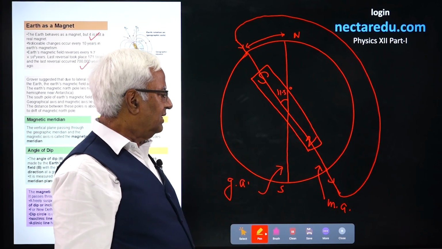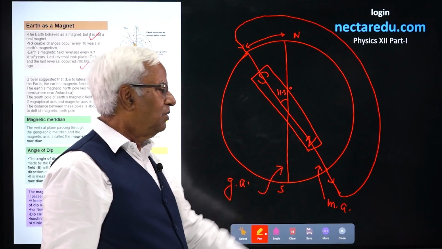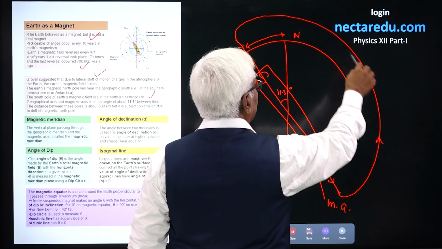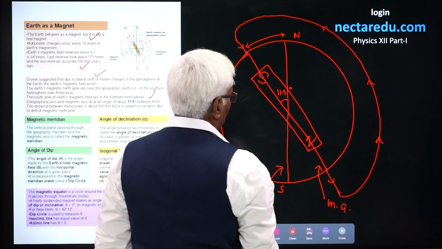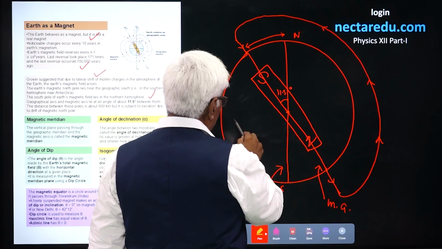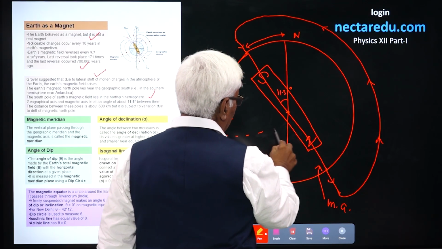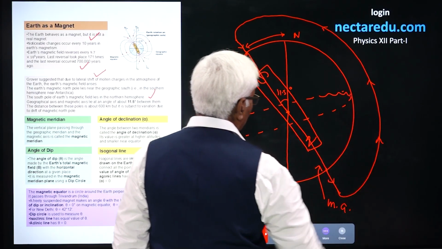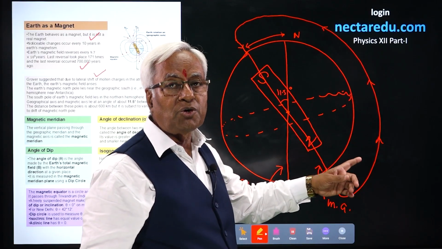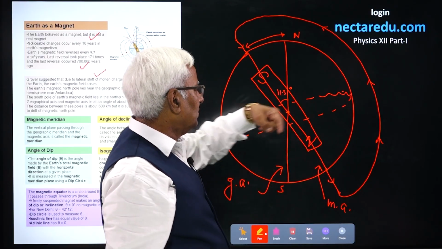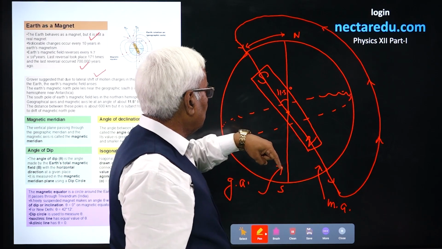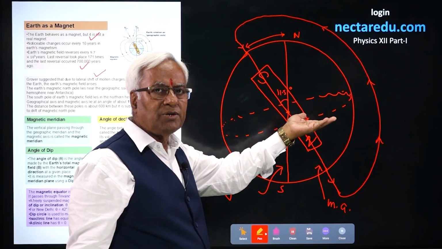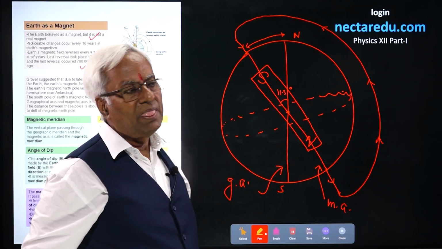Now, in order to find the direction of the Earth's magnetic field throughout, you could consider these lines, you see, that give the direction of the magnetic field throughout. See, this is the center of the Earth, and you consider a circle around the Earth perpendicular to the magnetic axis. This would be known as the magnetic equator. Throughout this magnetic equator, you will find the angle between the magnetic axis and the equatorial plane to be equal to 90 degrees.